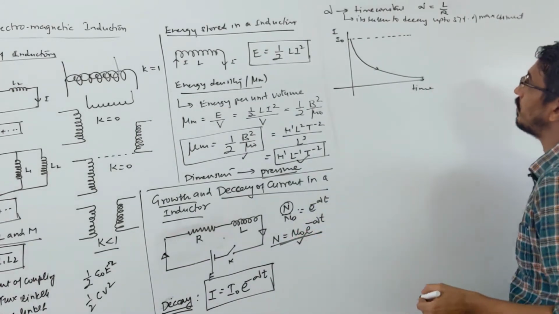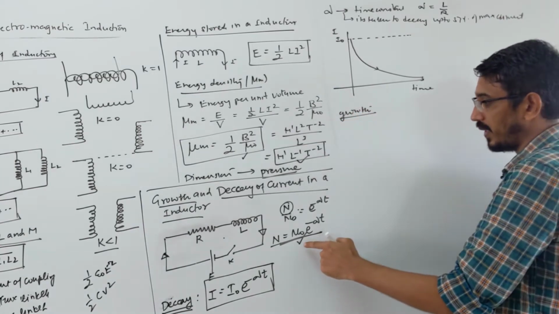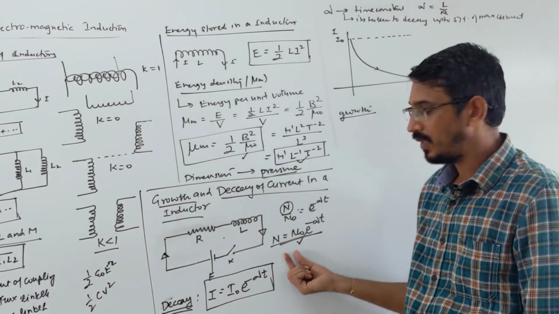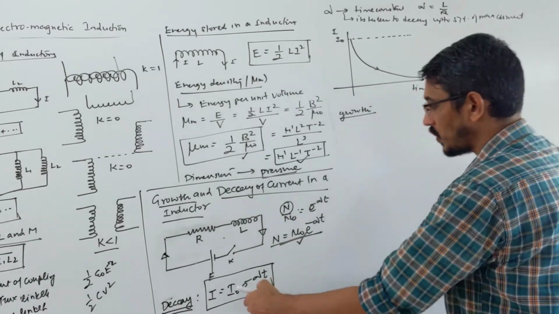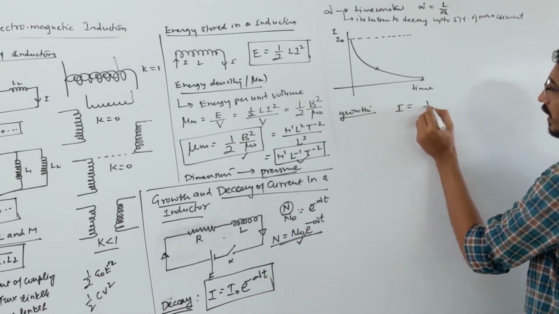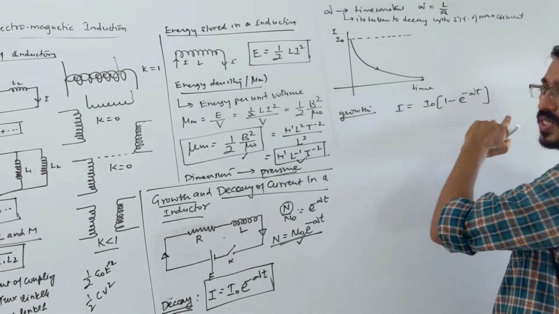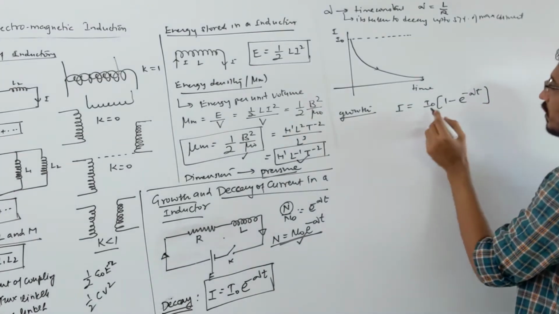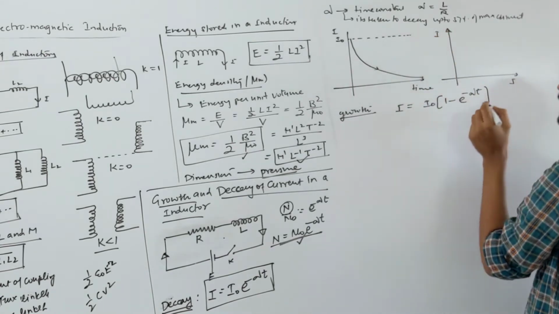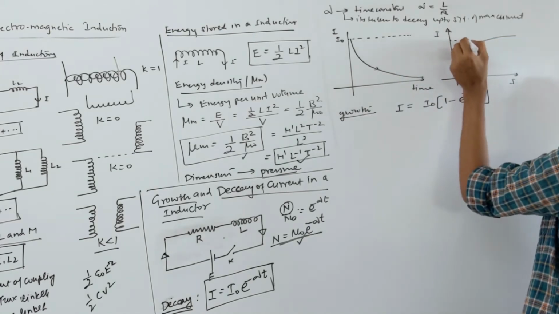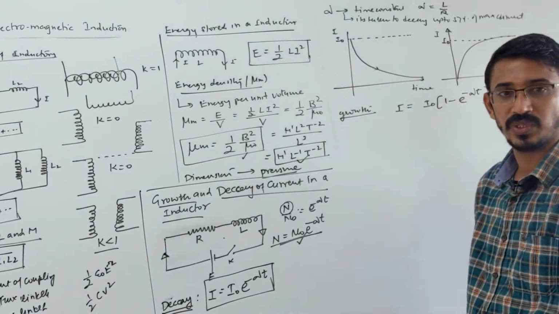Now let's do the opposite of this. You want to talk about growth. How do you write the growth equation? Remember, this is the decay equation. Then growth is just the opposite of this: one minus decay. So I is equal to I naught times 1 minus e to the power minus t over tau. Total was one fraction, minus the decay fraction, that's your growth. So this is the equation of growth of current. When you draw the growth graph of current versus time, the current will grow slowly, exponentially, to its maximum value. This is decay, this is growth. Both are exponential.